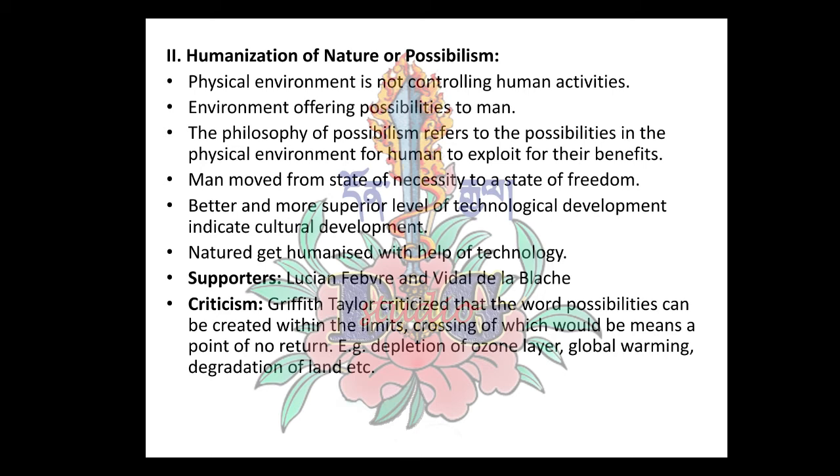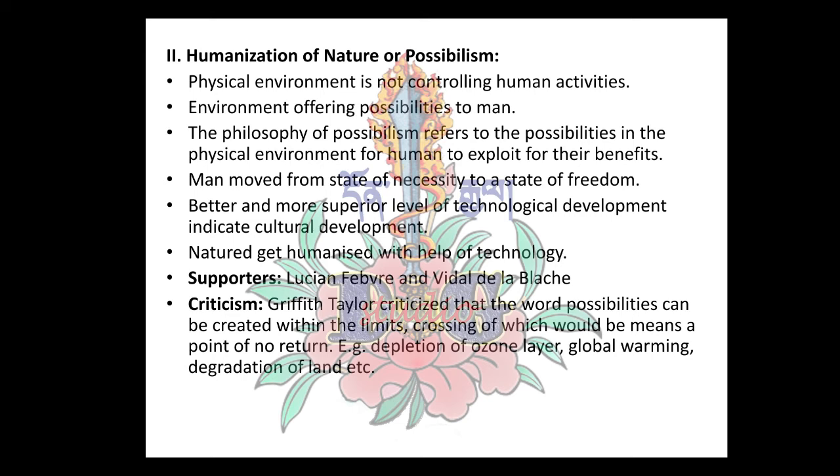Again, the criticisms of this school of thought: first, this school of thought was criticized by a scholar known as Griffith Taylor. Griffith Taylor argued that possibilities or possibilism can be created only within a limit. If we cross the limit, it would be a point of no return.